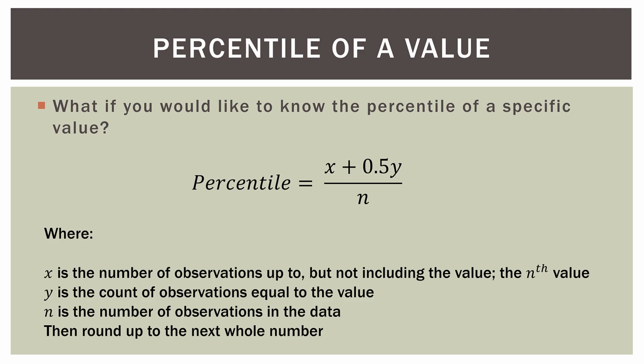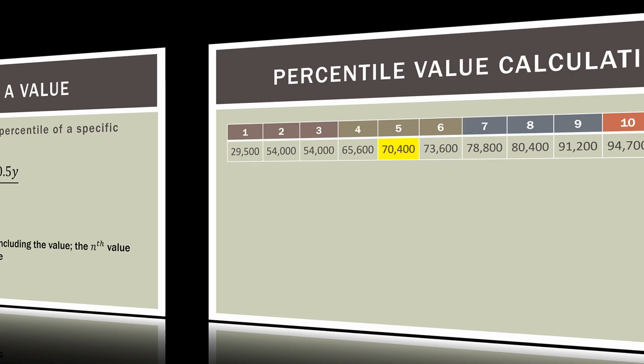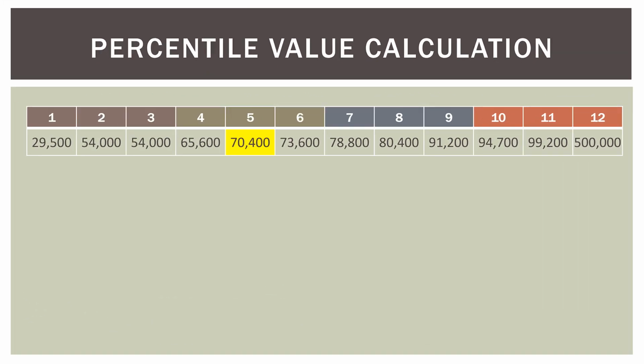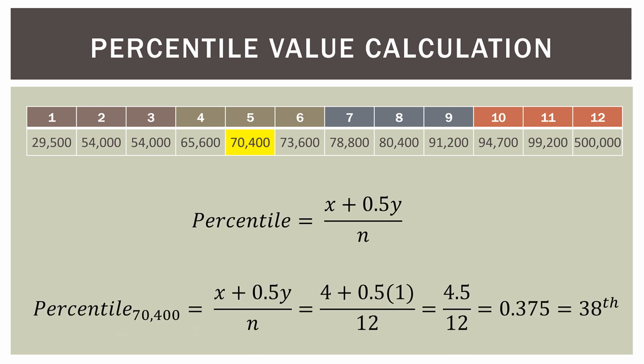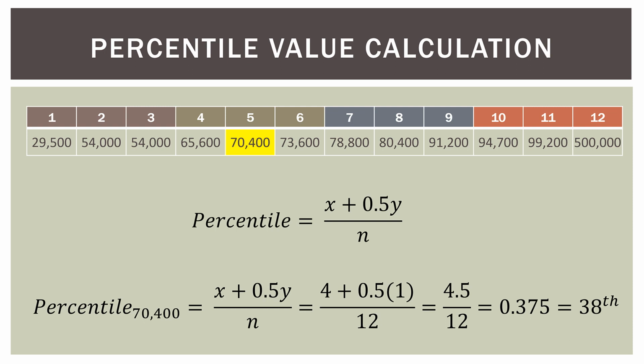So let's see this in practice. Let's say we want to know what percentile this 5th observation of $70,400 represents. So here's our formula. Now to do this, it's just some simple algebra. Remember, we count up to that value. So there are 1, 2, 3, 4 values up to, but not including that value. That's where the 4 comes from down here at the bottom.